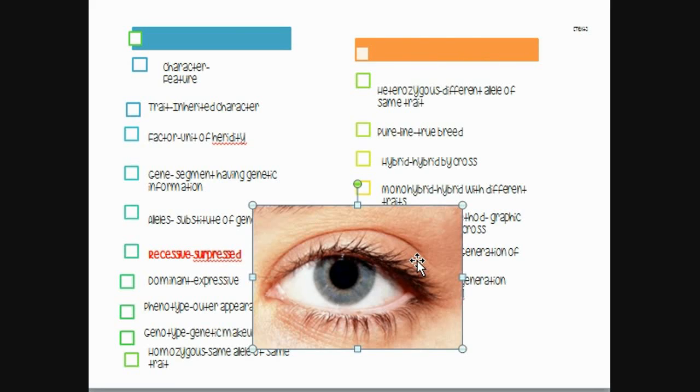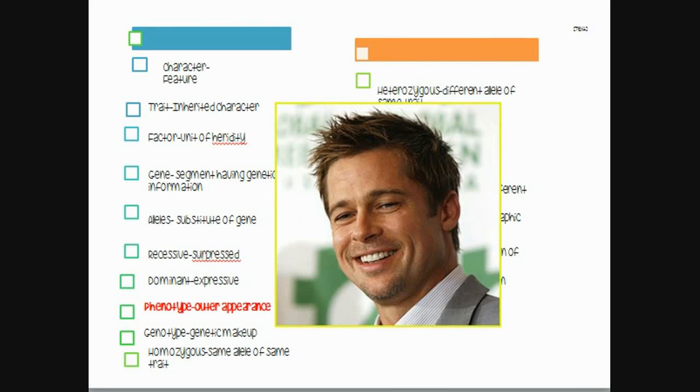Normally we Indians have brown eye color, but we can find people having lenses of different colors. The brown color is said to be the dominant trait, while these grey, blue, etc. colors of the lens are known as recessive. These are due to recessive gene, and the brown color of the eye is due to dominant gene. So we will move on directly to phenotype, or outer appearance.